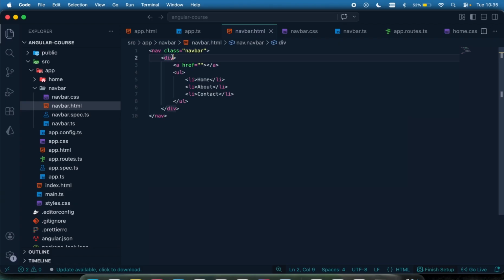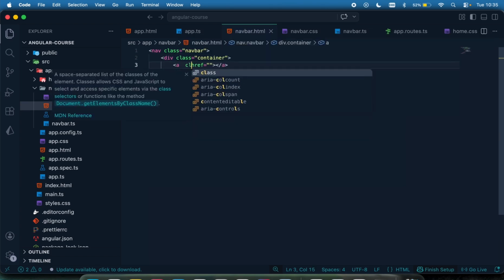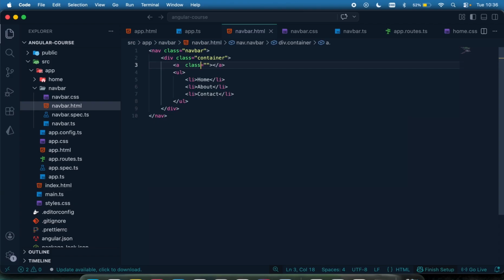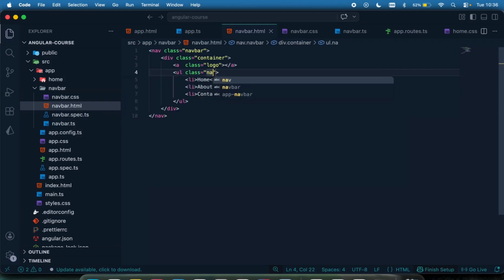And then for this div, I'm just going to have a class name called container, which I already have. Then for the A right here, I'm going to have a class called logo. And then for this UL right here, I'm going to have a class called nav-link, like this.